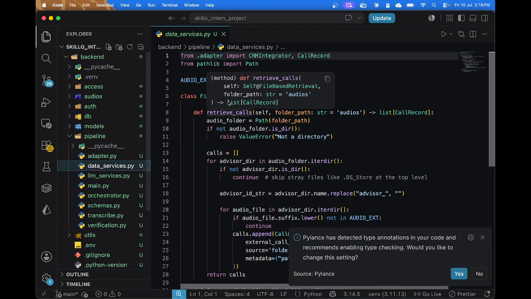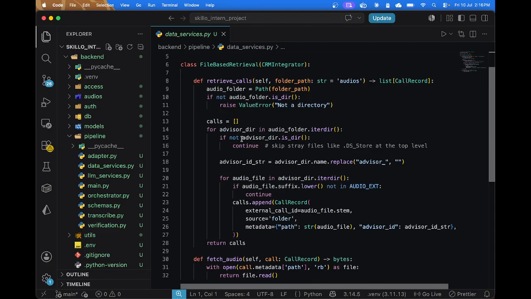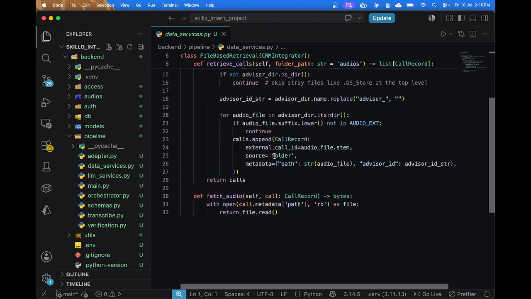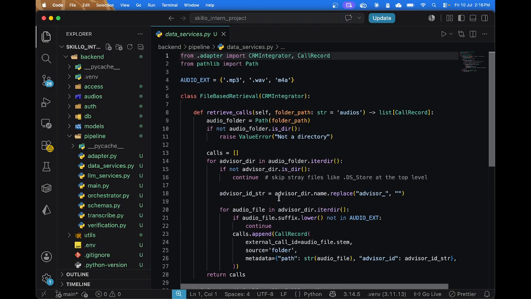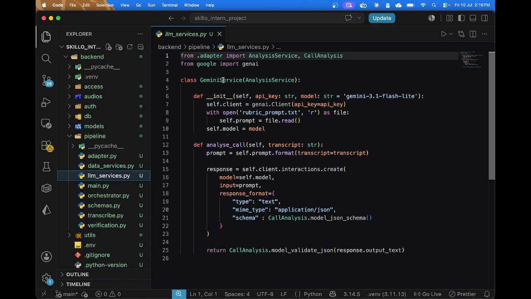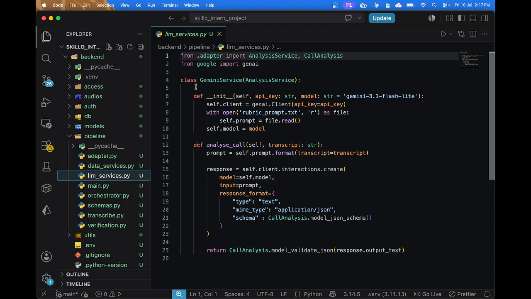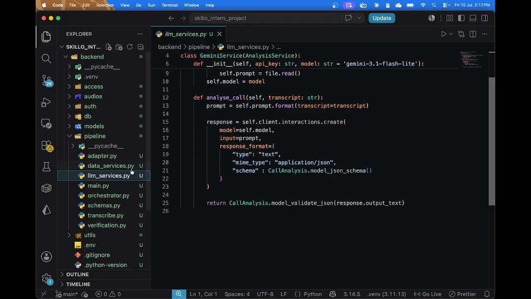In data services, I've created a file-based retrieval which retrieves the audio from the folder, checks them for the ID, and also provides the audio bytes for every audio. In LLM services, I have created the Gemini service for now, using that same analysis service class, and defined the analyze call service. If we change our vendor, we just have to create a new class, inherit from the analysis service, and define just one method for it, and nothing would be changed in the main file.